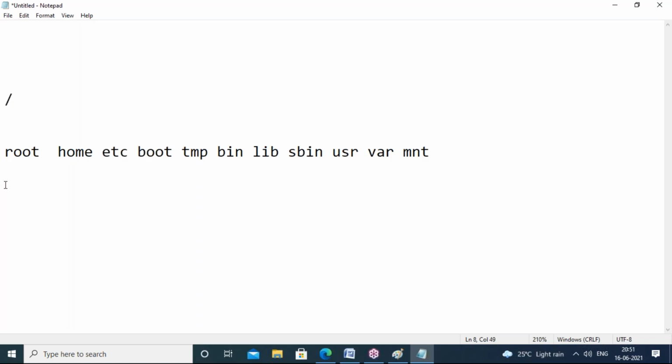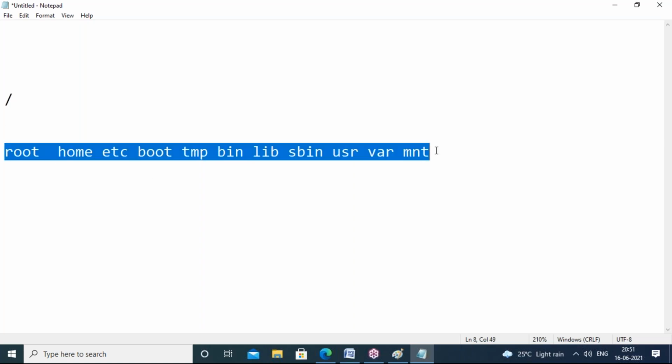That is the reason, while referring to these folders, you have to refer with slash root, slash home, slash etc, slash boot, slash tmp, slash bin, slash lib, slash sbin, slash usr, slash var, slash mnt. Why? Because all are under the slash directory only.